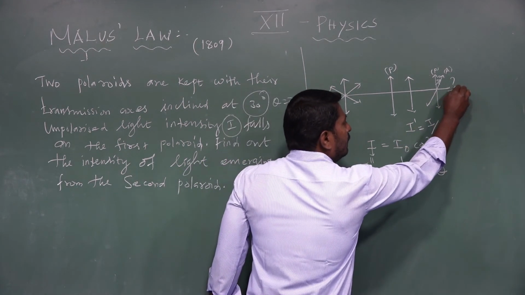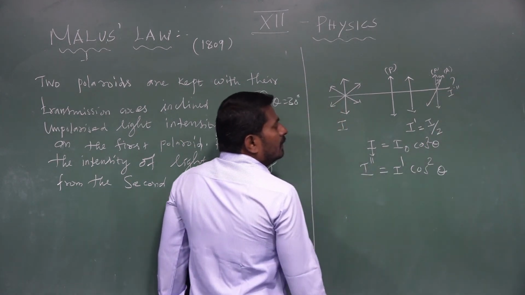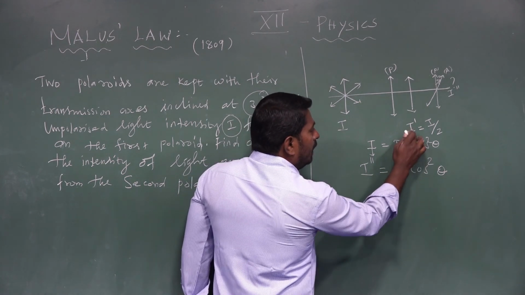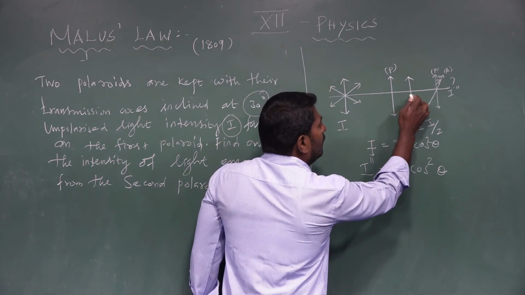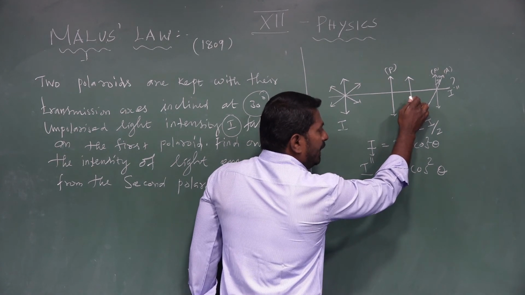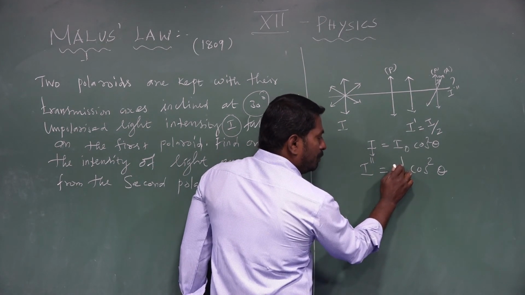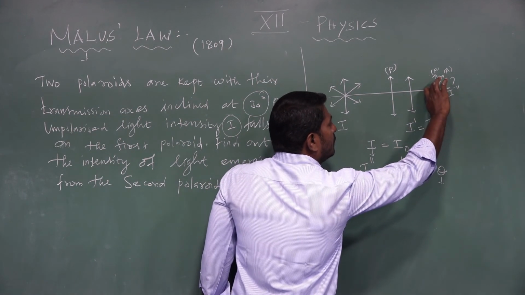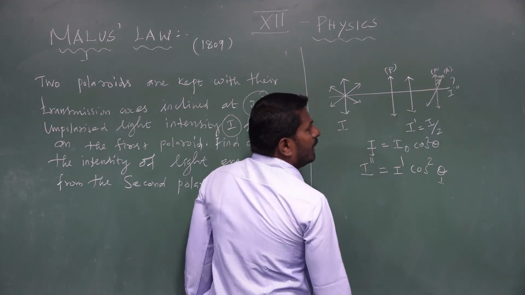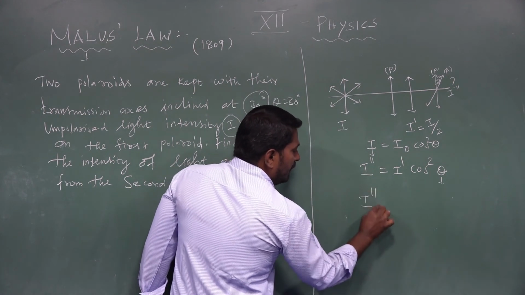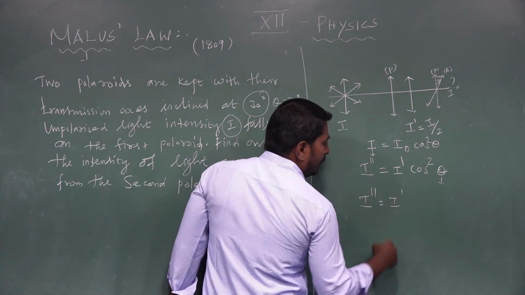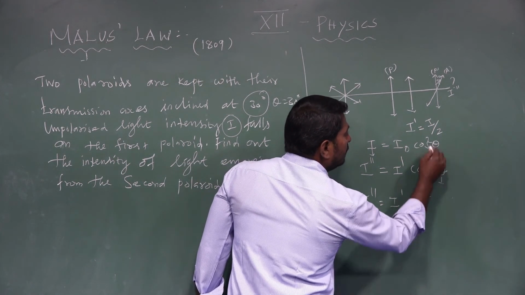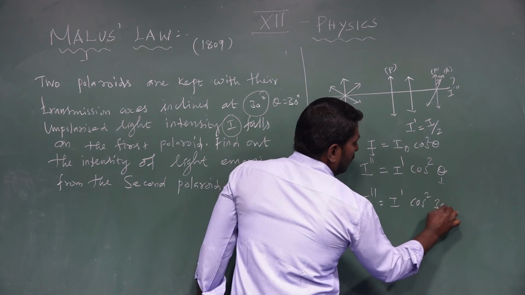Here, I double prime is equal to I prime, which is the intensity of light coming from the polarizer, the plane polarized light. Theta is the angle between the transmission axis of the polarizer and the transmission axis of the analyzer. Then I double prime is equal to I prime cos square 30 degrees.